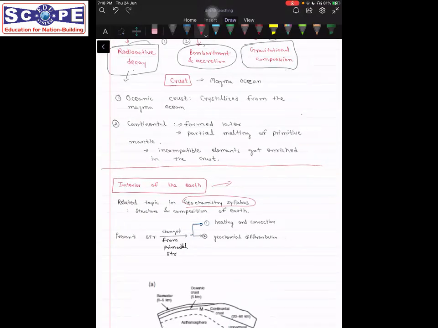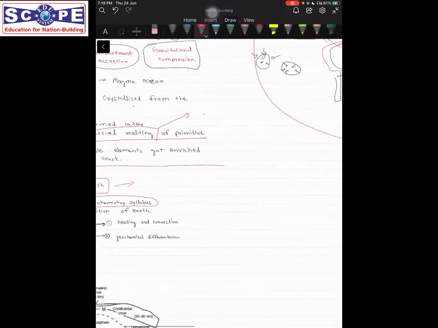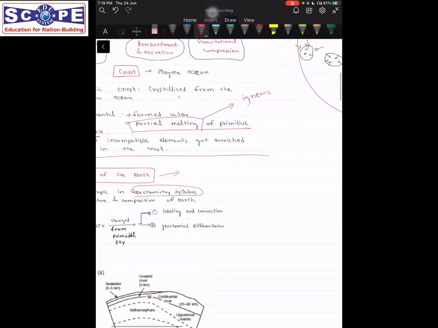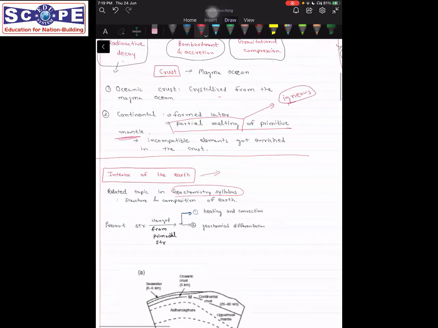So see, oceanic crust was crystallized first from magma, and then the continental crust was formed later from partial melting of primitive mantle. What is this term partial melting? We just talked about that the mantle was solid, it did not melt completely. So a little amount of partial melting took place sometimes. So some amount of mantle melted. This is what is known as partial melting, which we will read in igneous petrology in greater detail. And that is how the continents were formed.